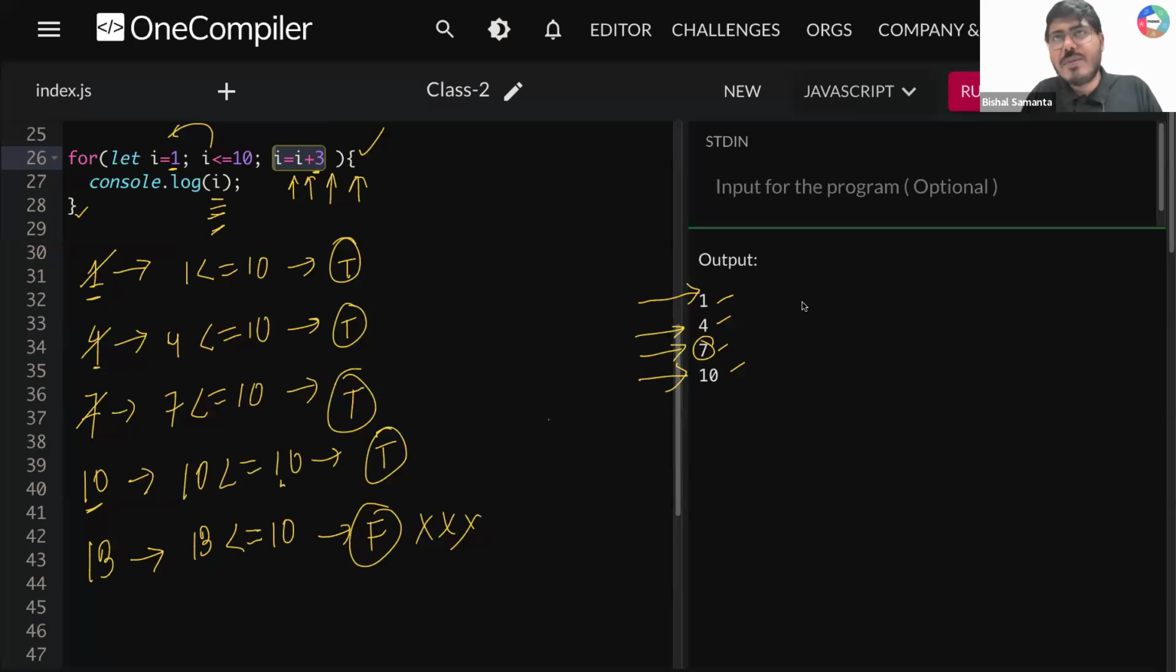And by the time you are terminating, tell me, guys, what value we are getting. We are getting 1 4 7 10, 1 4 7 10 from this beautifully printed output. Is that clear to everyone, guys?